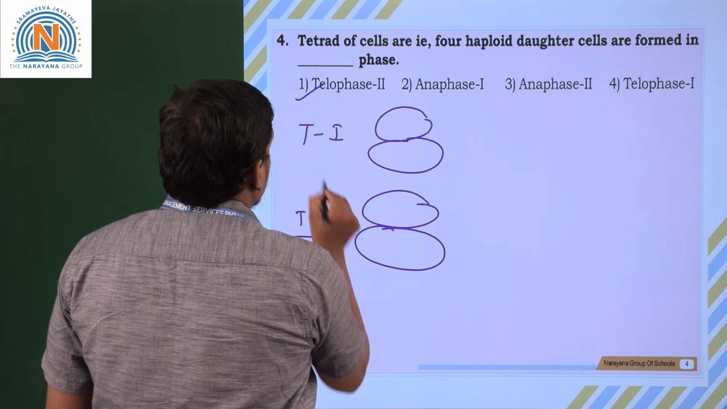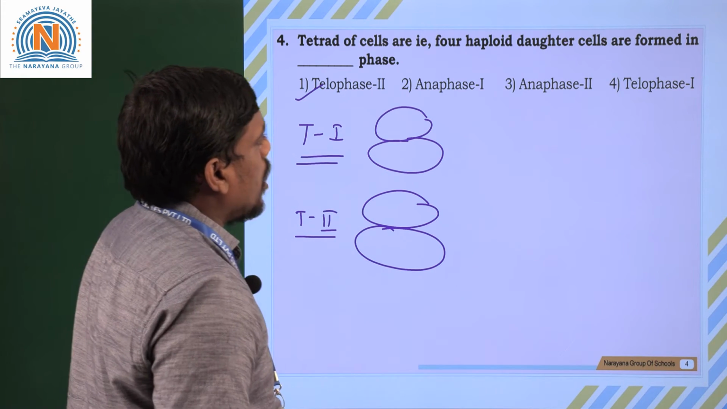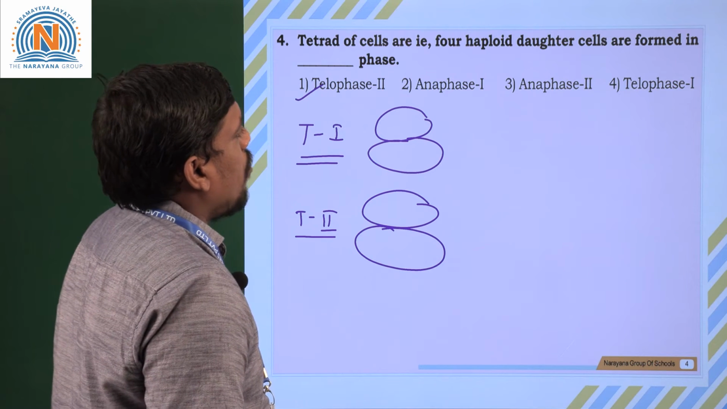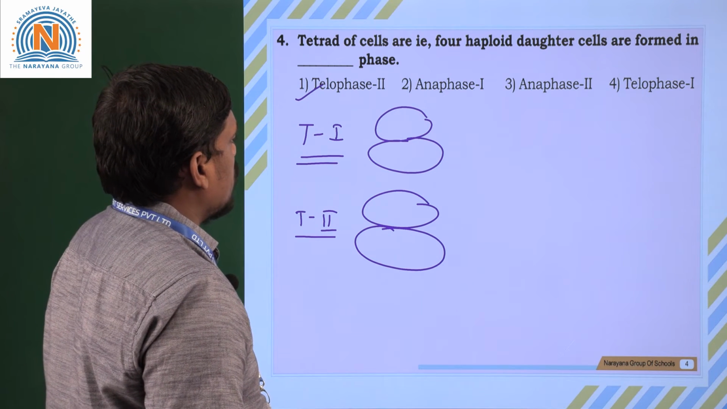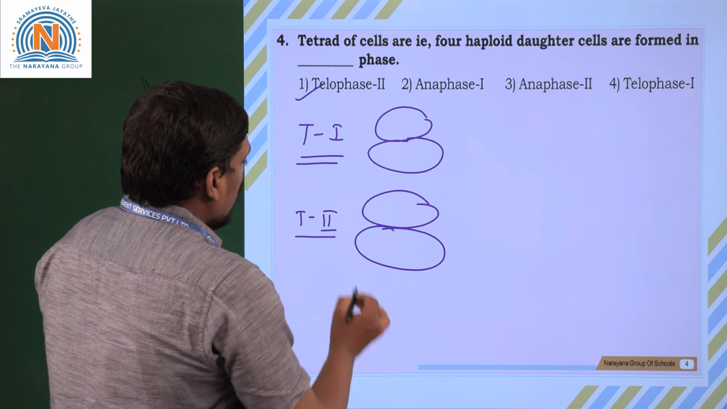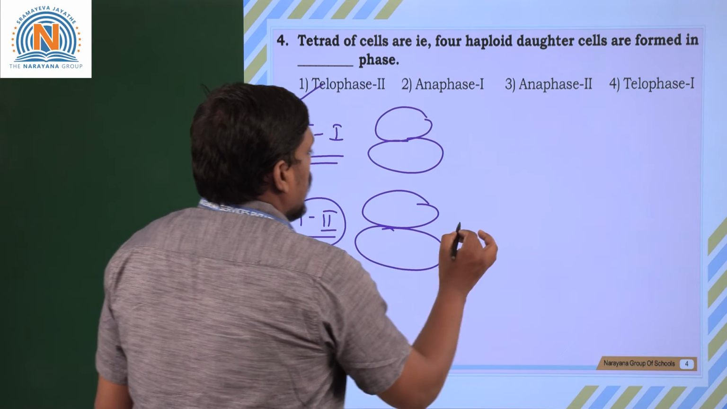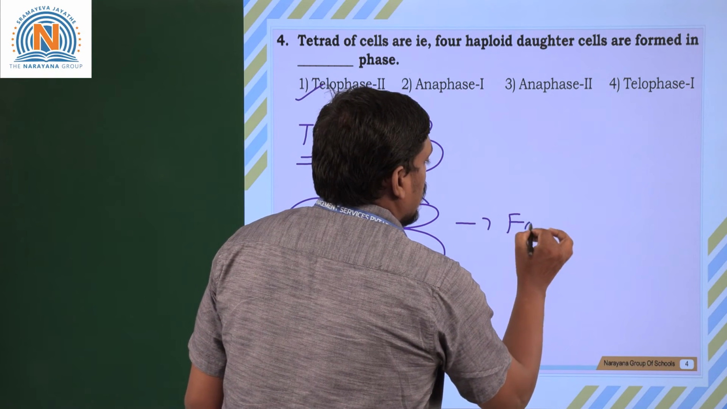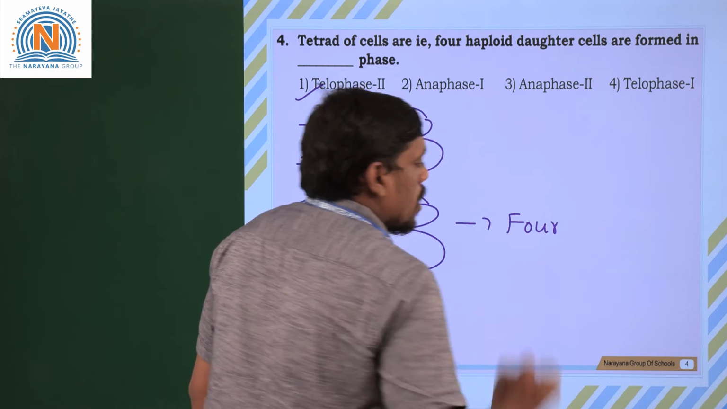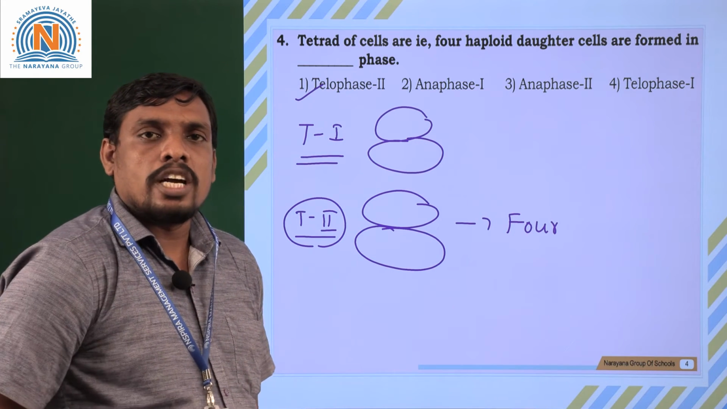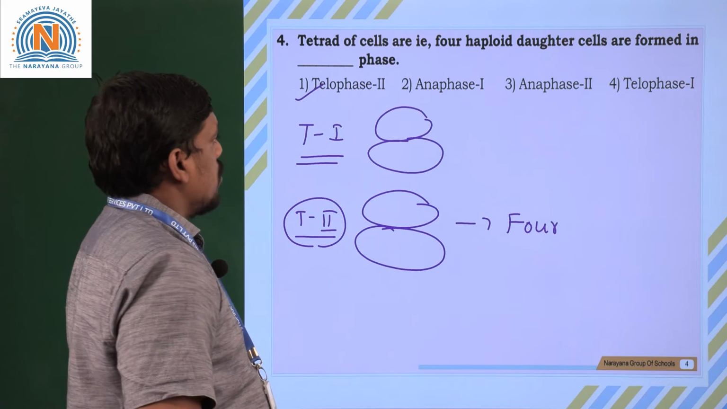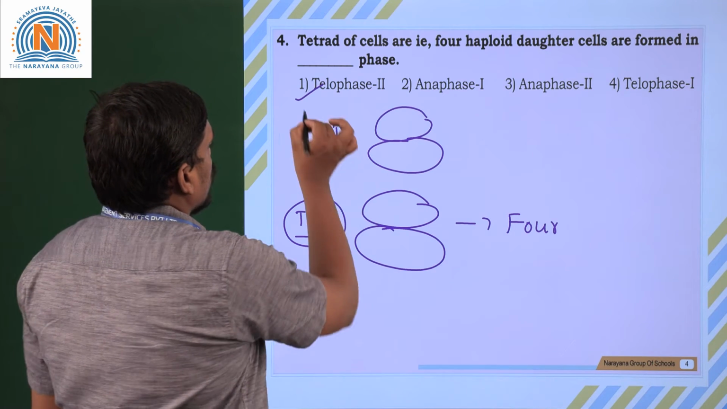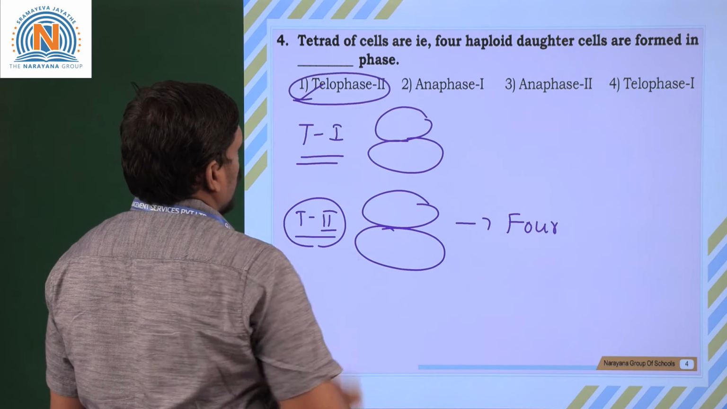What is the given question here? Tetrad cells, 4 haploid daughter cells, are formed in which of the following phases? Finally, at the end of telophase 2, complete 4 haploid cells are seen, which contain equal genetic material. So, the correct answer is telophase 2.